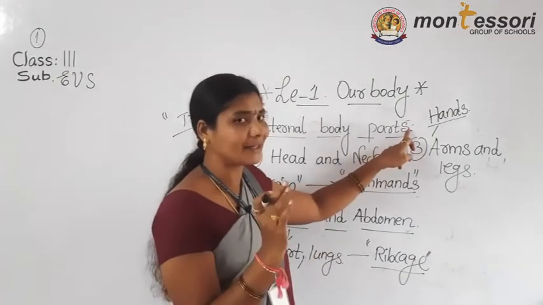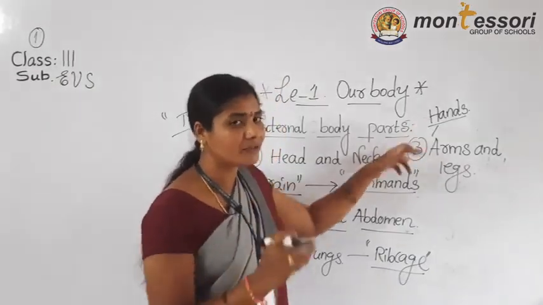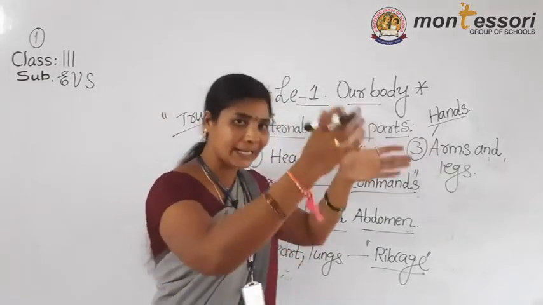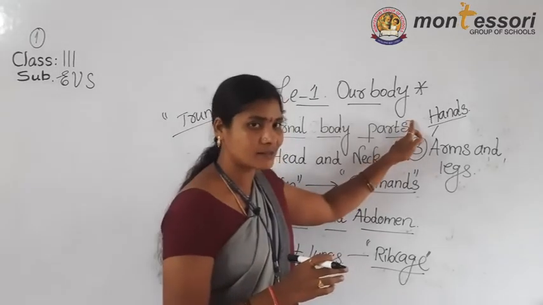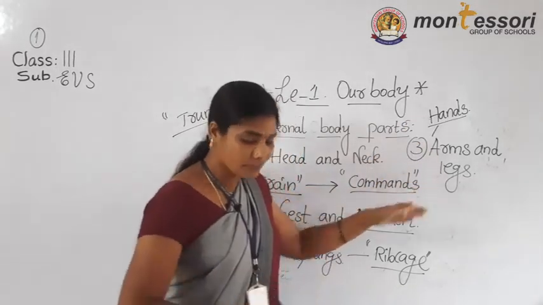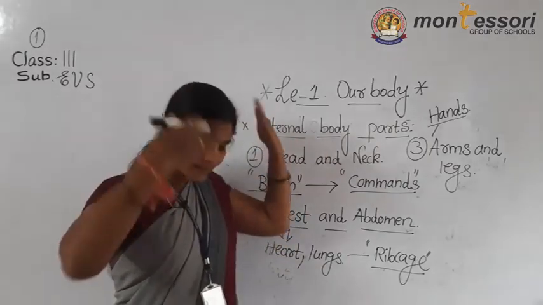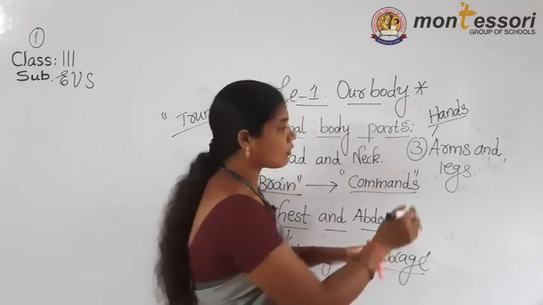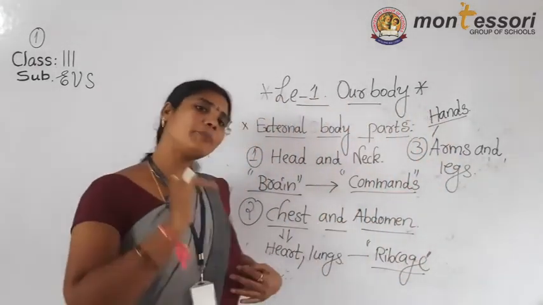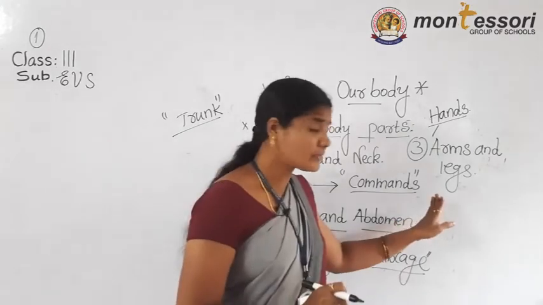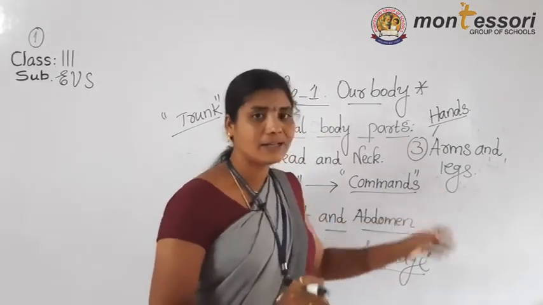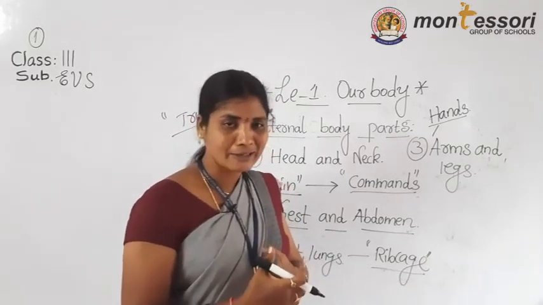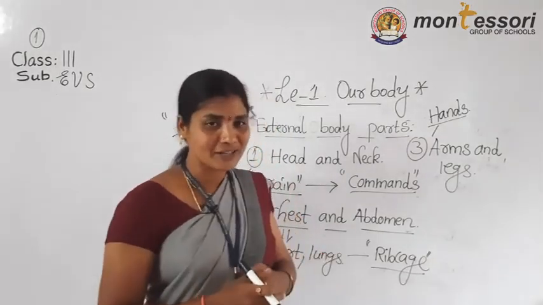Do you know what we do with the help of hands? We can write, we can eat, and we can play with the help of our hands. Next, coming to the legs. Where are the legs present? Arms are the upper part and legs are the lower part. Legs are useful for running, walking, jumping, kicking a football.